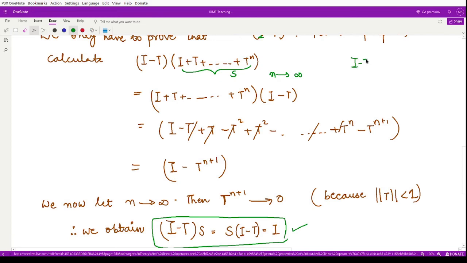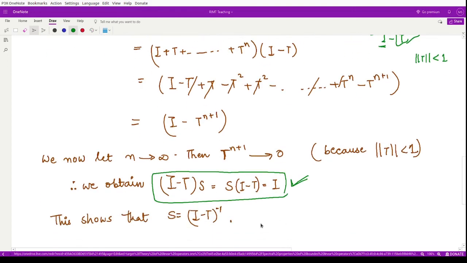So you have I minus T into S is equal to S into I minus T, and this is equal to I minus T to the power infinity. Now T to the power infinity, because the norm of T is less than 1, tends towards 0 as n goes to infinity. So we are left only with I. From here we obtain this relation, and using it we conclude that S is nothing but the inverse of the operator I minus T.